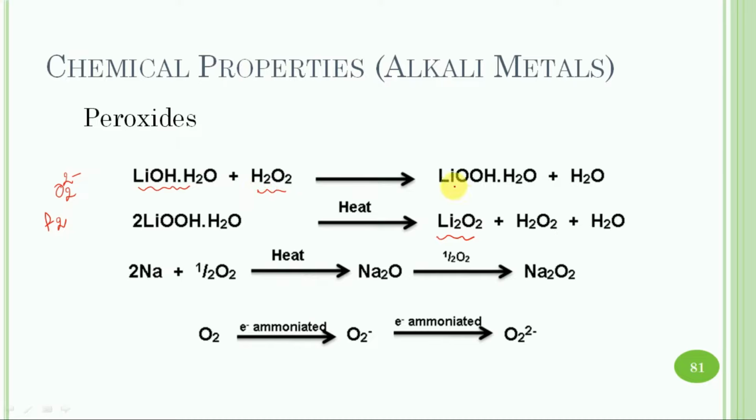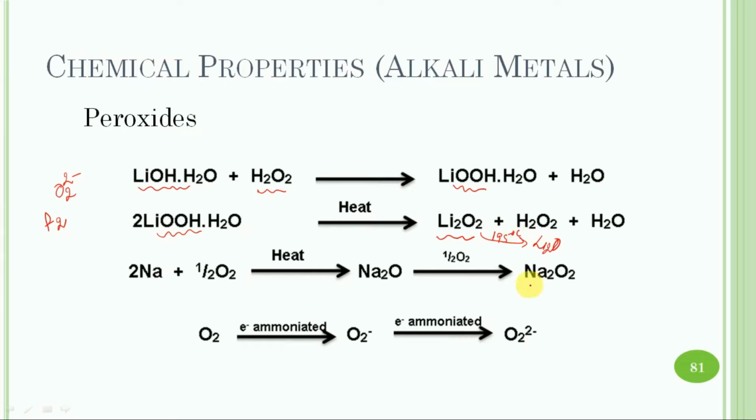First of all, lithium hydroperoxide gets formed, and this lithium hydroperoxide is slightly heated under reduced pressure and gets converted into lithium peroxide. It is a thermodynamically stable white crystalline solid and decomposes to lithium oxide on heating at a temperature of 195 degrees Celsius.